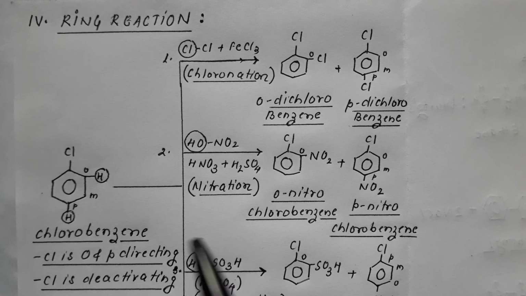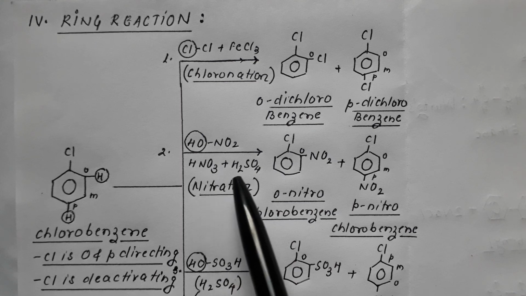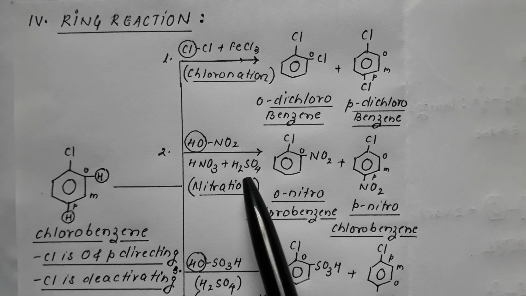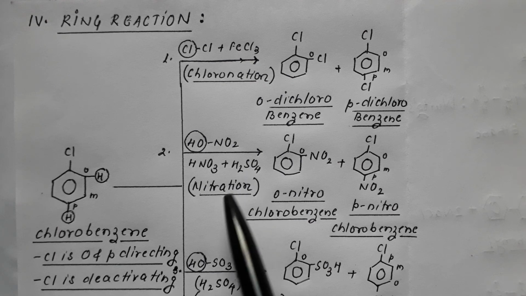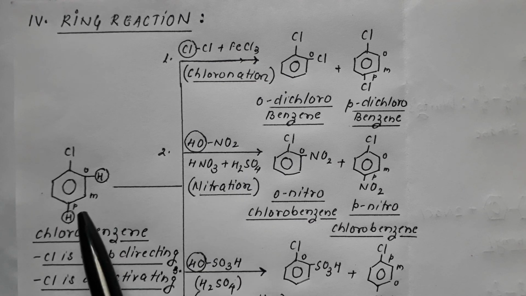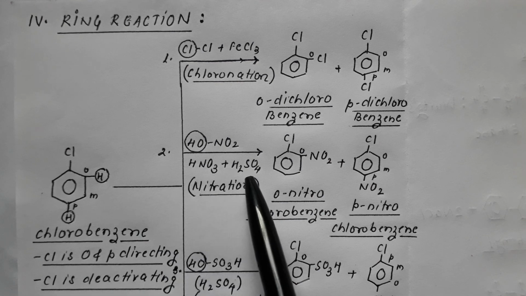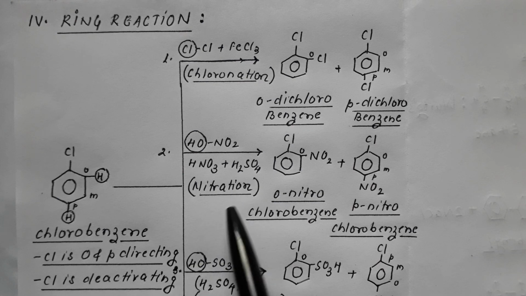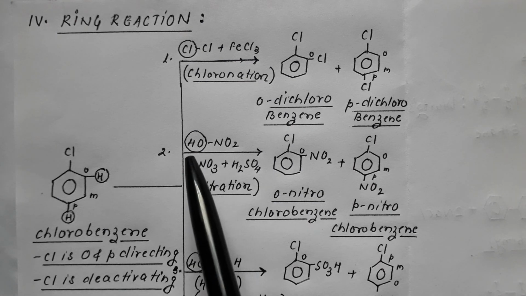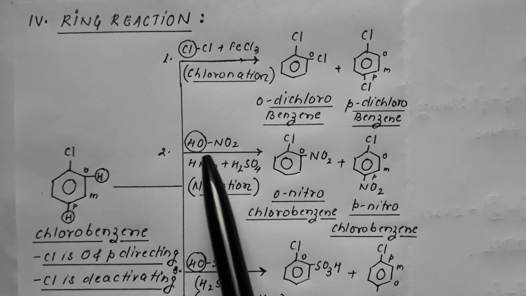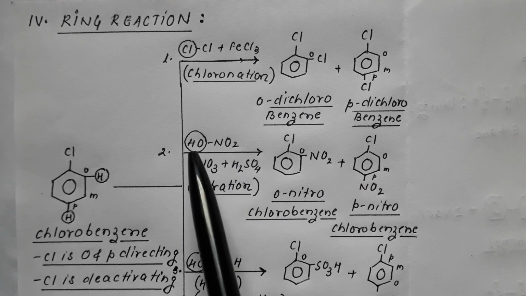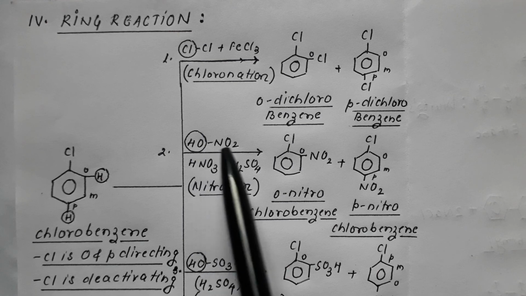Similarly, if this chlorobenzene is made to react with concentrated nitric acid in presence of concentrated sulfuric acid, which is termed as nitrating mixture, it will undergo nitration. I have written HNO3 in form of HONO2.